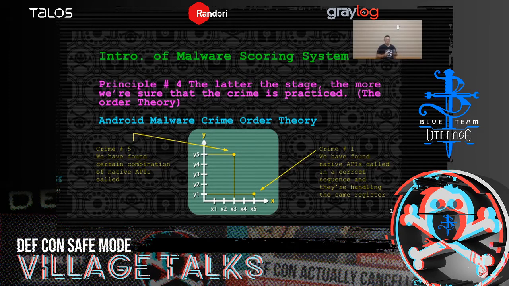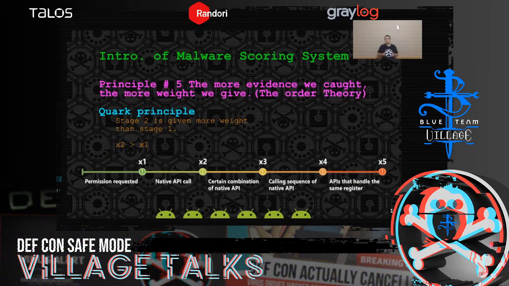For the crimes, we put them on the y-axis, and for each crime, we use the x-axis to show the evidence we caught for the crime. So x5y1 means in crime number 1, we have found native APIs that are called in a correct sequence and they are handling the same register. And x3y5 means in crime number 5, we have found certain combinations of native APIs that are used in this APK. So now let's look at principle number 5.